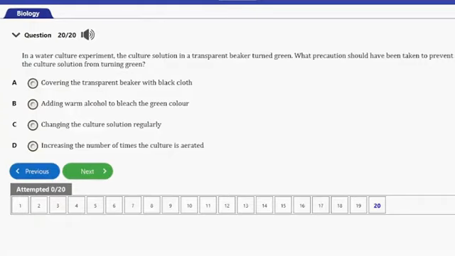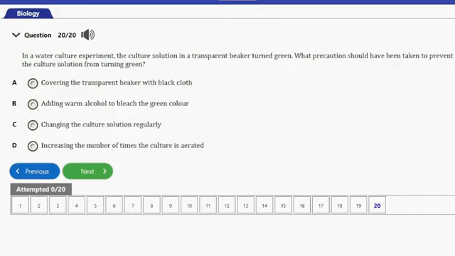That's question number 20. It says, in a water culture experiment, the culture solution in a transparent beaker turned green. What precaution should have been taken to prevent the culture from turning green? So guys, we have options A here, covering the transparent beaker with a black cloth, B, adding warm alcohol to bleach the green color, C, changing the culture solution regularly, and D, increasing the number of times the culture is irrigated.